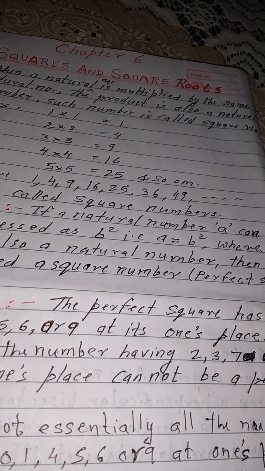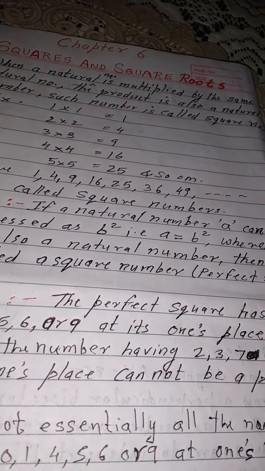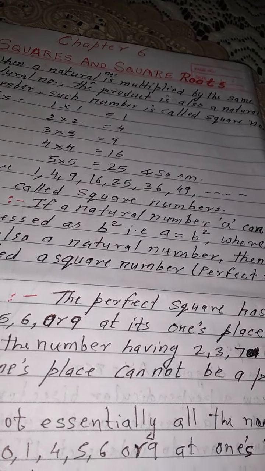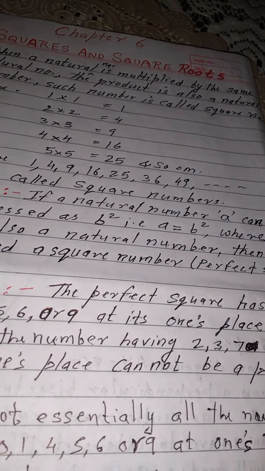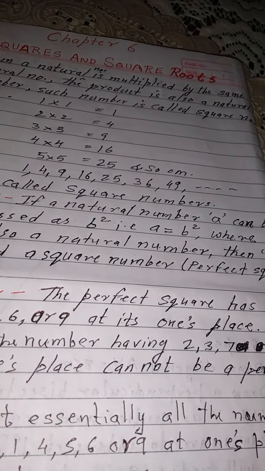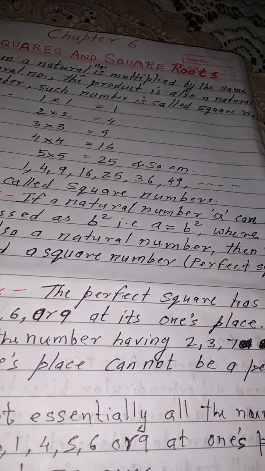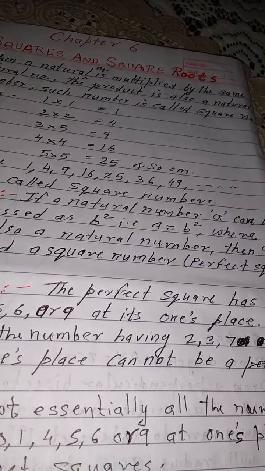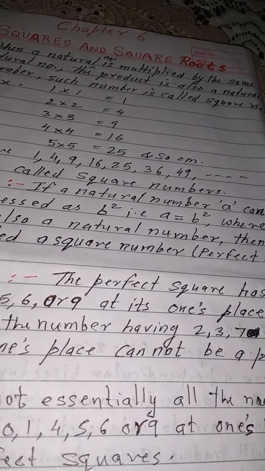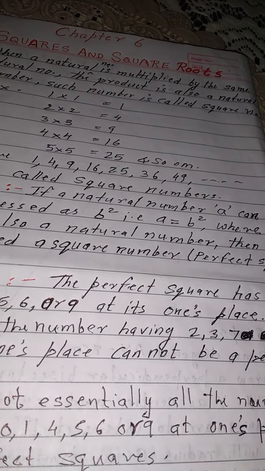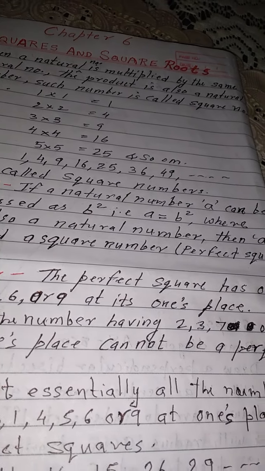The example here, if we take b as 2, then 2 square means 2 into 2 is 4. So here a will be 4, and we know that 2 and 4 both are natural numbers. Similarly, we can take another example: 5 square is 25. 5 is a natural number, while 25 is also a natural number.